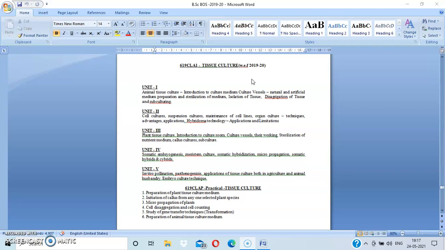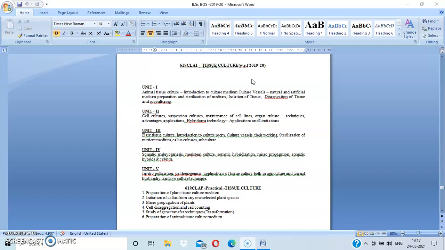Then disaggregation: how to disaggregate and distribute the healthy cells in the tissue, you are going to study here. Then subculturing: after primary cultivation you do subculture for more production of the tissue, that is subculturing.